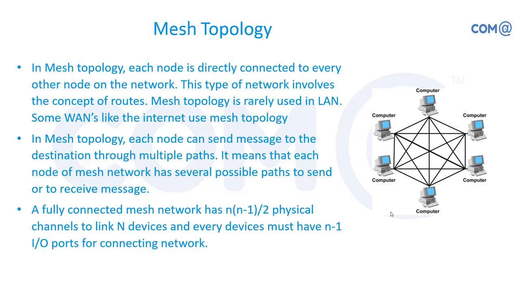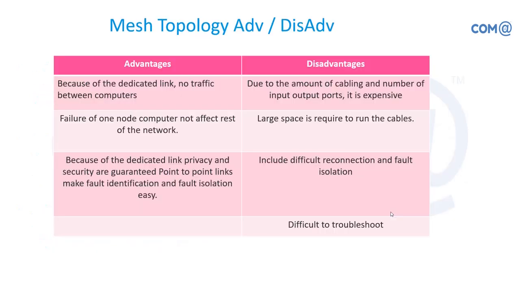Accordingly, I'll have to add another T connector with a terminator in the T connector. So it becomes hectic for system administrators to expand the network, and troubleshooting a particular cable becomes a problem. So this is not recommended any time, but still it was used once upon a time.